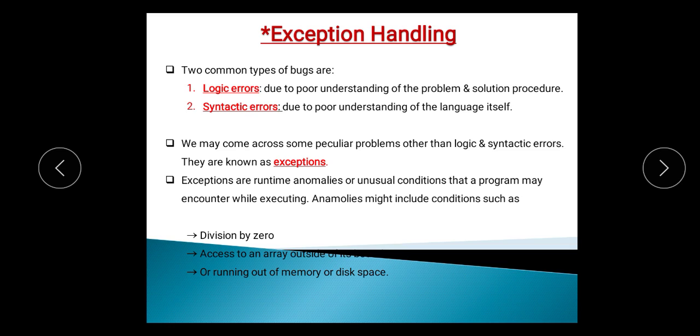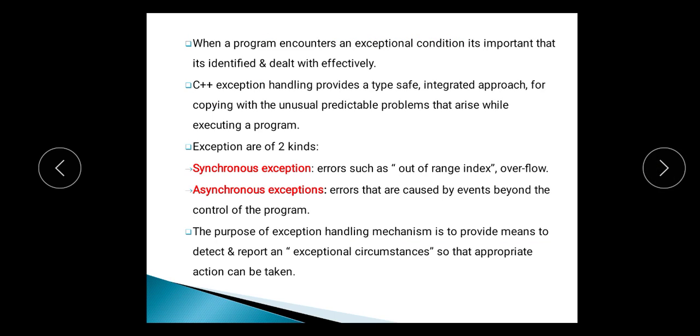Exceptions are runtime anomalies or unusual conditions that a program may encounter while executing. That means when our program is executed, some runtime or unusual conditions may occur, which is called an exception. And these conditions may be such as division by zero, access to an array outside of its limit, or running out of memory or disk space.